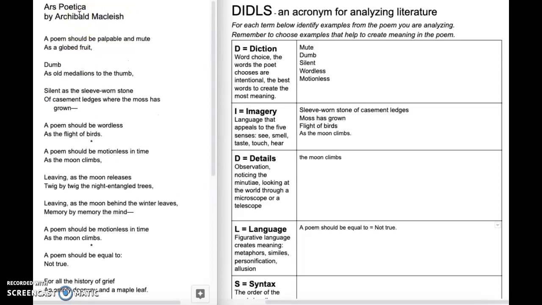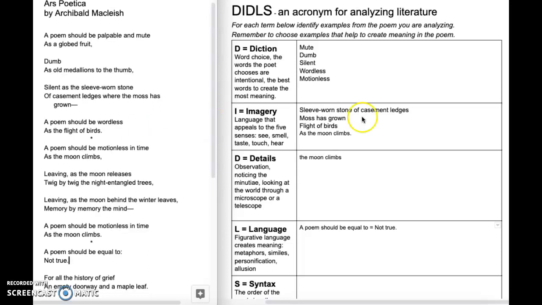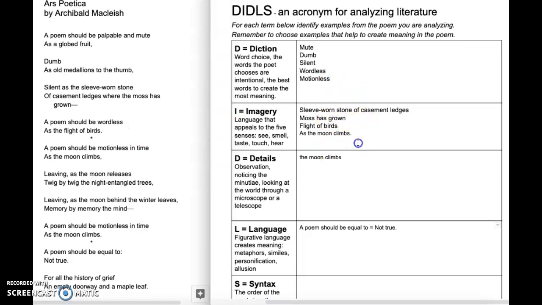The poem takes a shift here. So from the top to this point, we're hearing a poem should be this, a poem should be this, a poem should be this. The common thread is it should be mute, it should be dumb, it should be silent, it should be wordless, it should be motionless, it shouldn't move. Then we get those concrete examples, the ledges where the moss has grown, the flight of birds, the moon climbing, the sleeve-worn stone, the medallions to the thumb, right? So those are all details. I'm going to put medallions to the thumb here because I forgot that one. So those are the details that we're noticing.